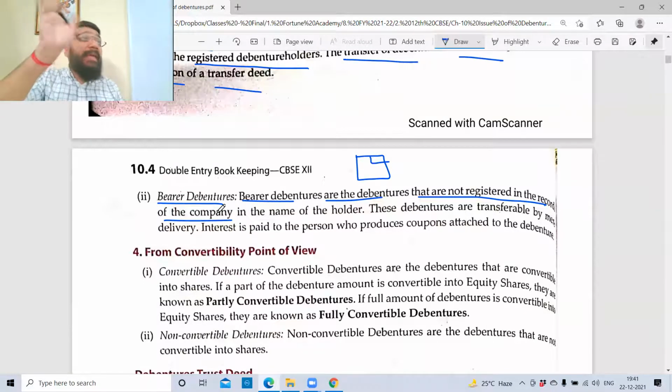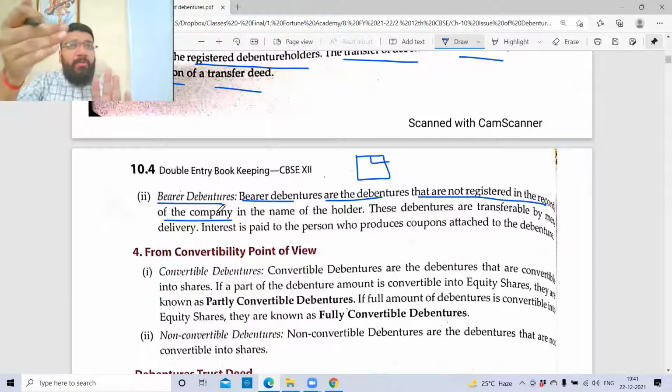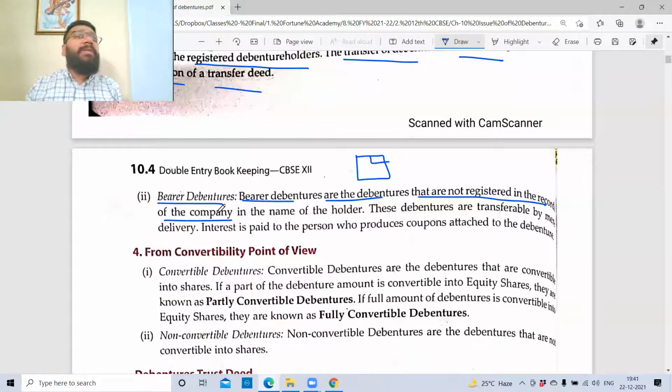In that certificate, X's name is not mentioned. What is mentioned? That from some random person, you got 10 lakh rupees. Only this will be mentioned. Now, what will happen if X doesn't want to continue as a debenture holder? He will hand over this document to Y, and from Y he will collect 10 lakh rupees. Now, Y has become the debenture holder.